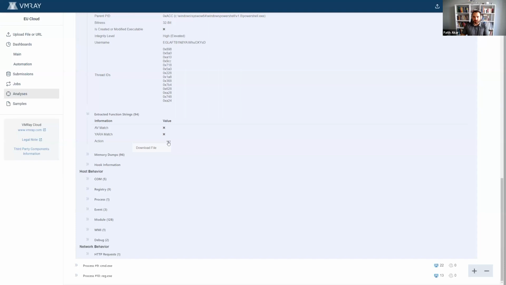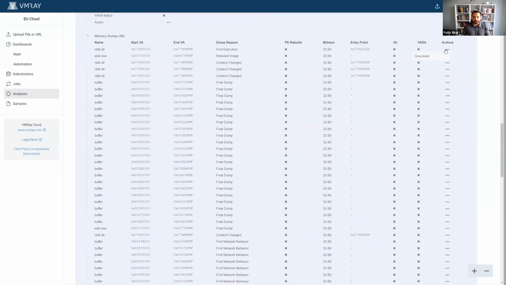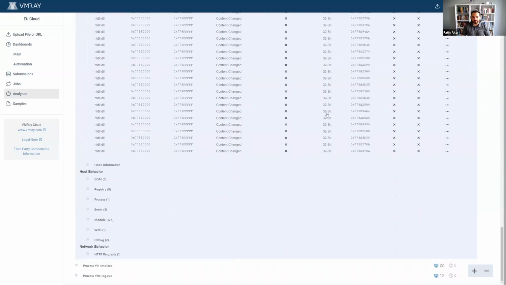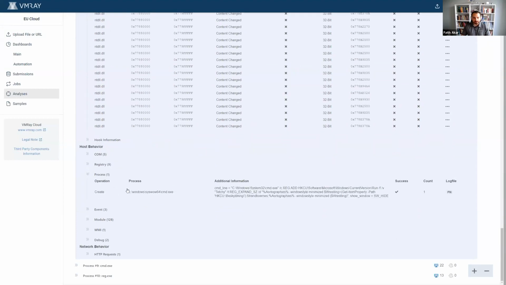And therefore, you can go ahead and write a detection rule, whether it's Sigma rules or Yara rules. It's going to be really beneficial because there's a lot of different things, keys, and some other stuff that we've been showing is going to be there. If you need a raw memory dump, you can go ahead and download them. And we take continuous dumps throughout the analysis, which can be really helpful for your advanced analysis skills. And we have a process here, all of the information with the command line parameters and some other information that's going to be beneficial is going to be shown in here.